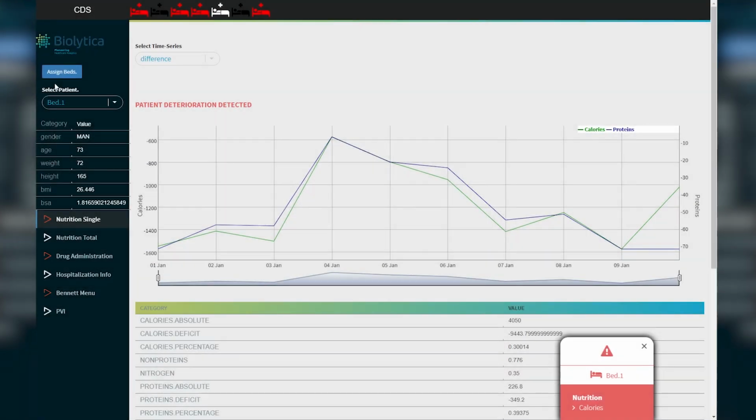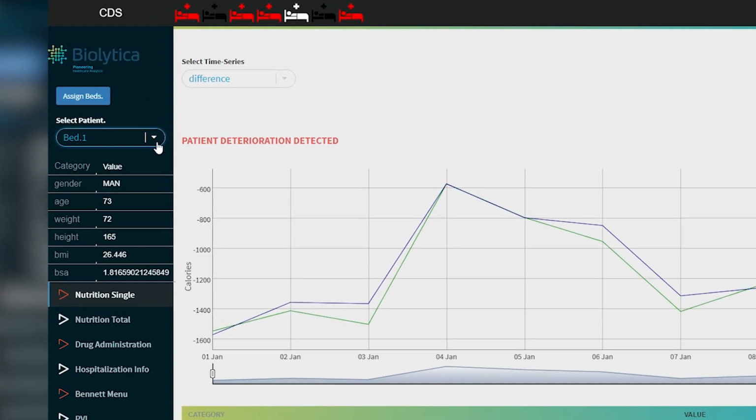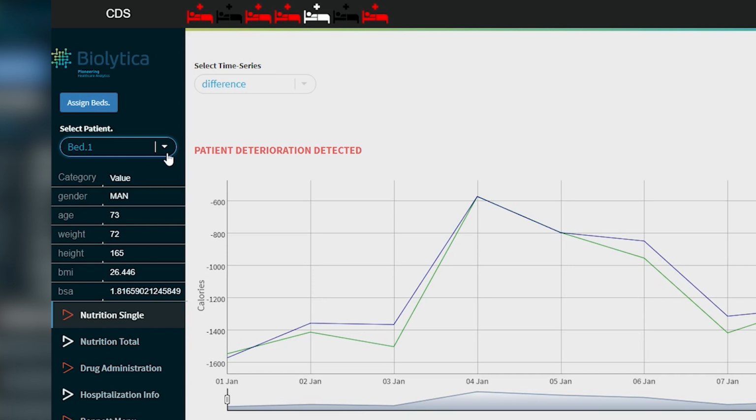On the left sidebar, we can see the Select Patient option that allows us to browse through the available beds. Only the beds that have a patient assigned to them can be selected. This functions like the bar on the top, but you can also see which bed you are currently on. Below that, there is some information regarding the patient. This information comes from the Biolytica platform, where the data has been anonymized, so we only see some basic demographic information about the patient like gender, age, etc.